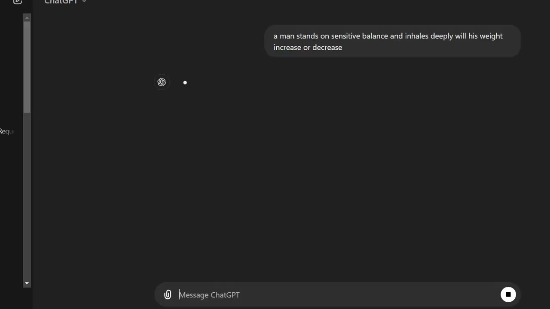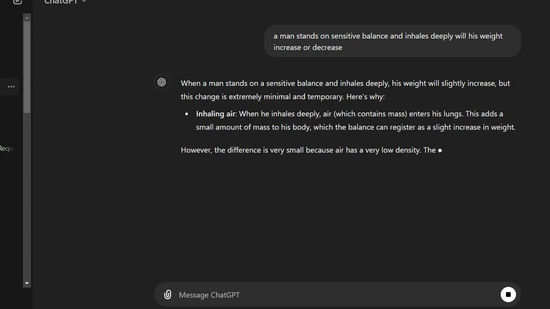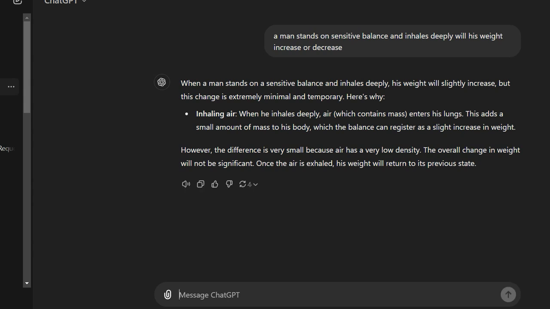Okay, so a man stands on a sensitive balance and inhales deeply. Will his weight increase or decrease? When a man stands on a sensitive balance and inhales deeply, his weight will slightly increase, but this change is extremely minimal and temporary. Here's why. When he inhales deeply, air which contains mass enters his lungs. This adds a small amount of mass to his body, which the balance can register as a slight increase in the weight. However, the difference is very small because air has a very low density. The overall change in the weight will not be significant. Once the air is exhaled, his weight will return to its previous state.